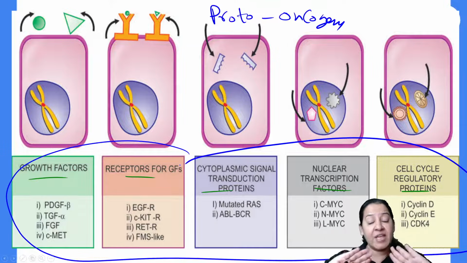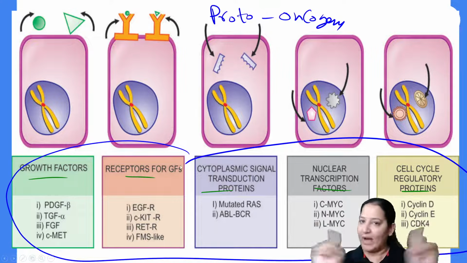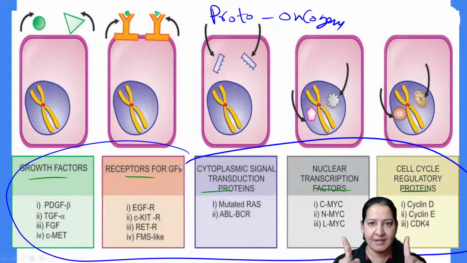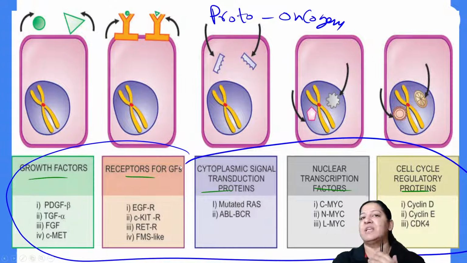All the genes which increase the rate of mitosis are proto-oncogenes. It is not one gene. Remember this, learn this, understand this. It is an umbrella term containing many genes. So how many genes are there? What is the classification of proto-oncogene?